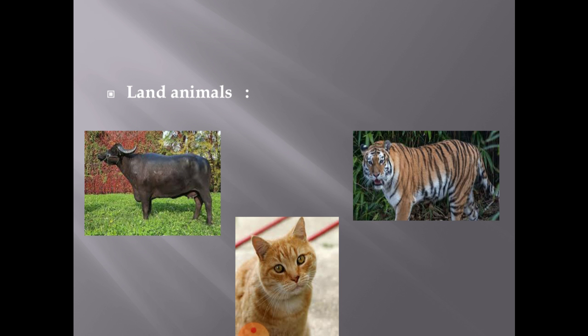So, in the picture, you can see 3 animals. What are those? Buffalo, tiger, and cat. These are some animals which live on land. The other examples are cow, horse, elephant. Where do they live? They live on land.